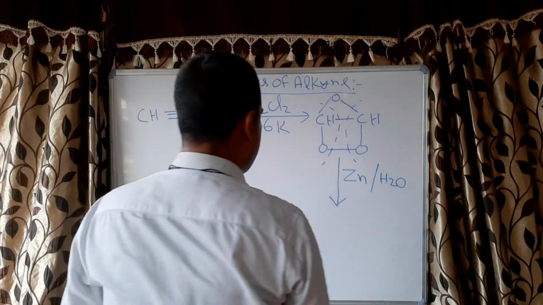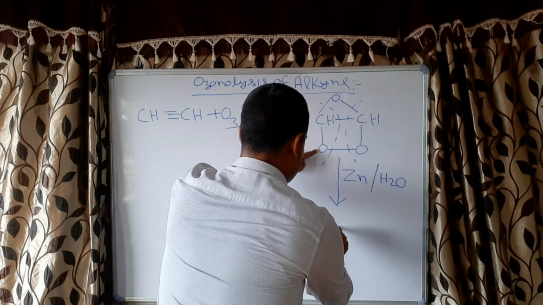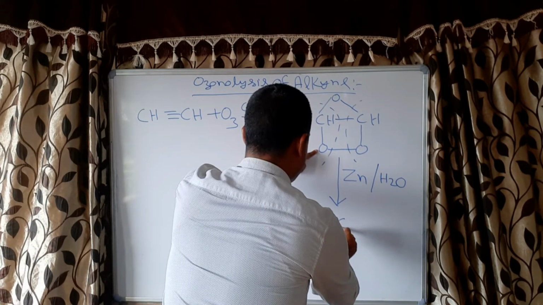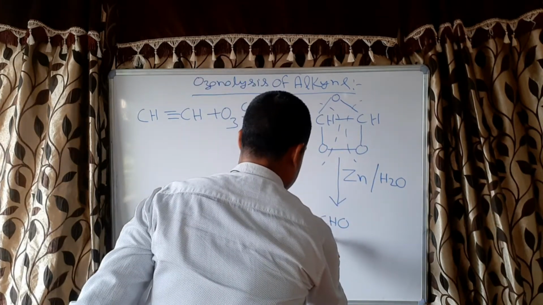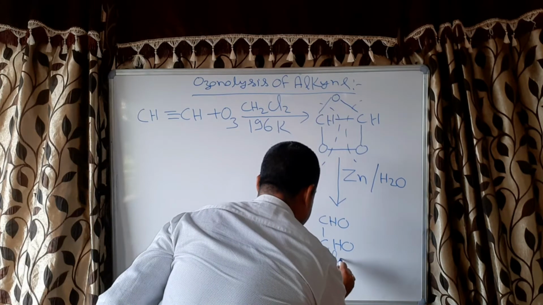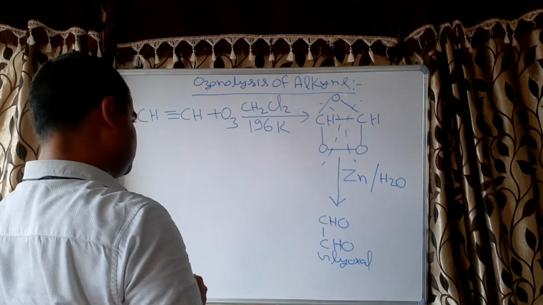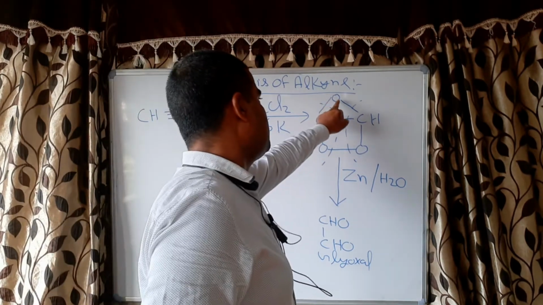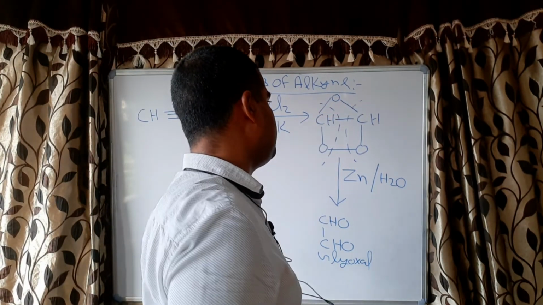So what will it form? CHO, CHO, with a single bond between them. That is called glyoxal. Now what will happen to this oxygen? For this oxygen both bonds have broken.